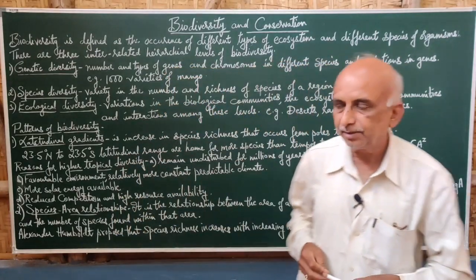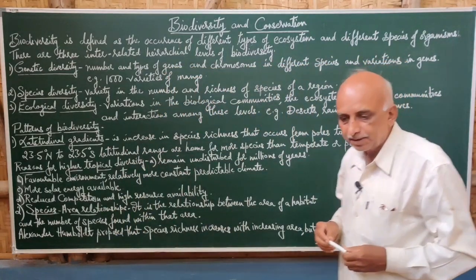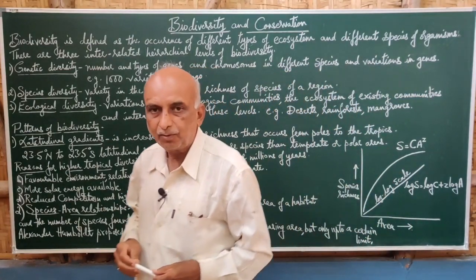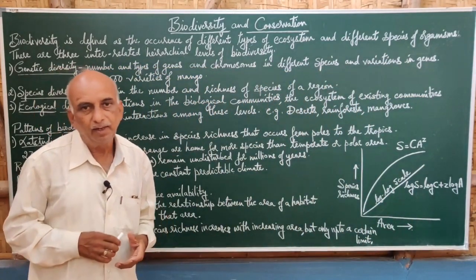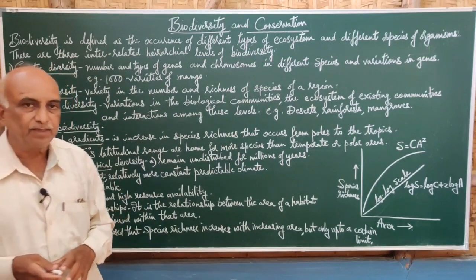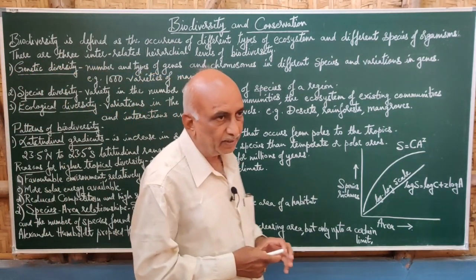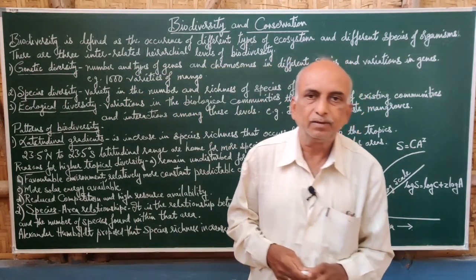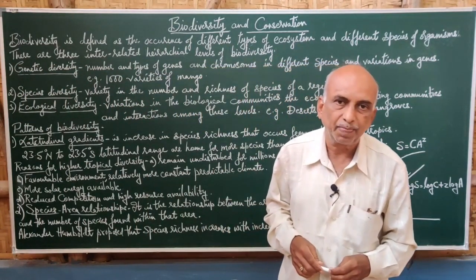Biodiversity and conservation. First we have to know what biodiversity is, and next how it is to be conserved. Biodiversity in general is defined as the variety of organisms in a habitat.